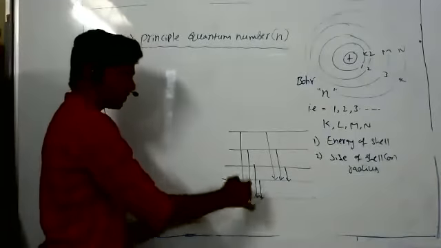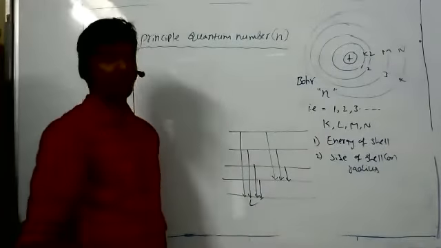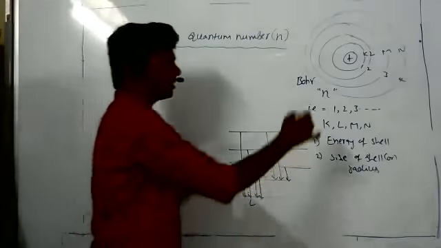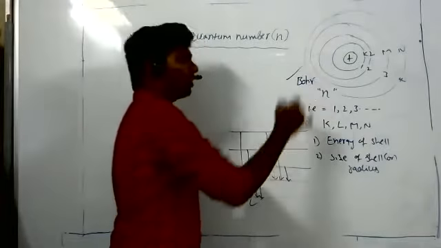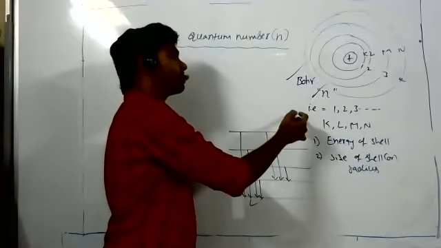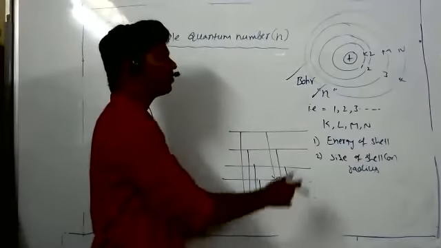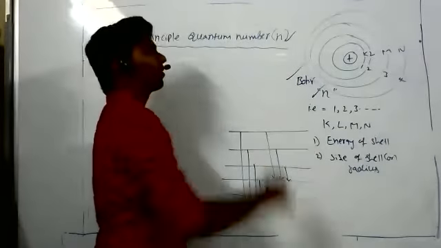Fine spectrum means many further lines will come here. That's fine spectrum. That concept was not explained by the principal quantum number. See, the principal quantum number is given by Bohr. It is denoted with n. If a 3 mark question is asked, all 4 quantum numbers are asked. If it is a 1 mark or 2 mark question, explain any one quantum number.